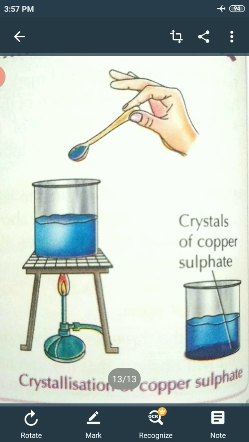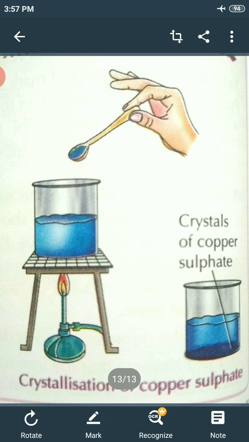The salt obtained by evaporation in the salt pan is not pure, and the crystals cannot be seen clearly. However, large crystals of pure substances can be formed from their solutions. This process is called crystallization. Crystallization means making a pure substance from its solution.